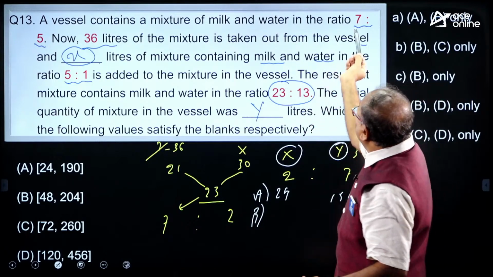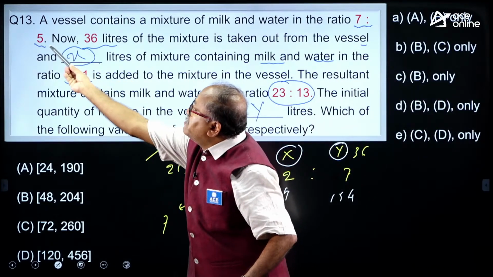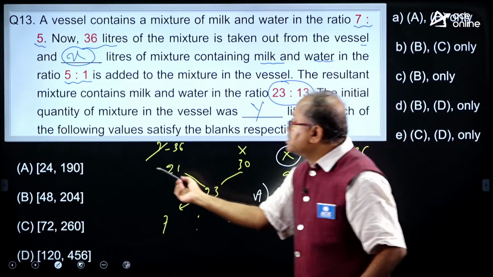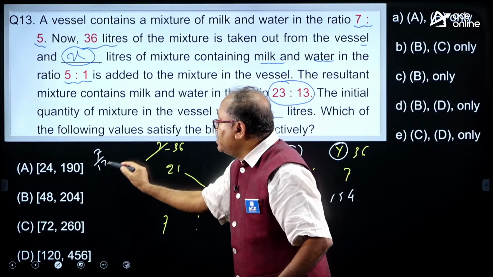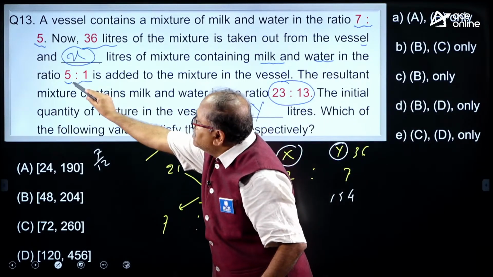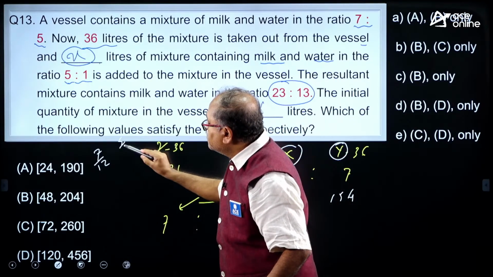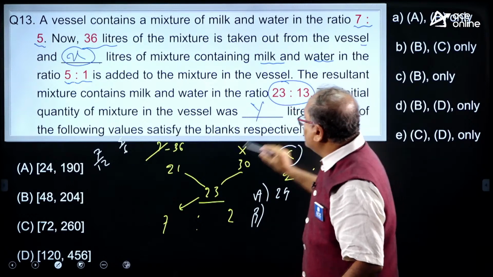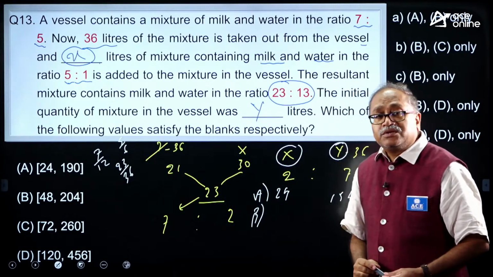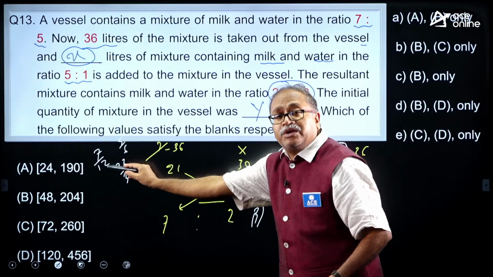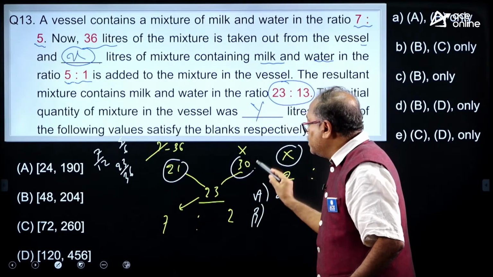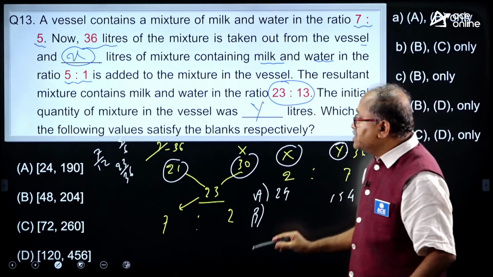The first thing we got is 7 by 7 plus 5, which is 12. That is what we got in this case, 7 by 12, and in the second case we got 5 by 6, and in the middle we got 23 by 36. So, if you simplify this and make the denominator 36 and 36, you get these values, and here 23 by 36 is there.